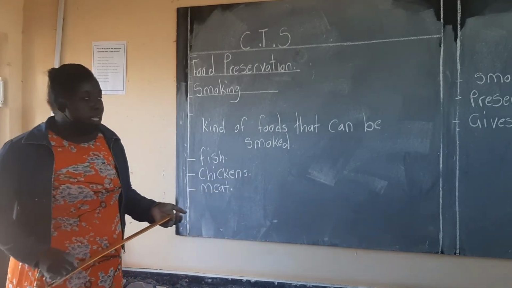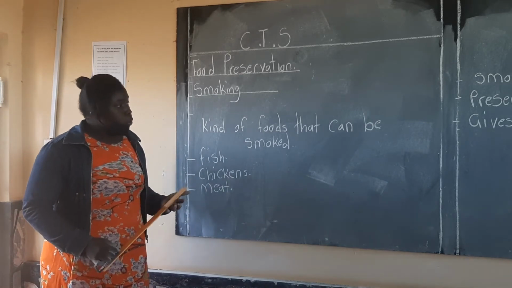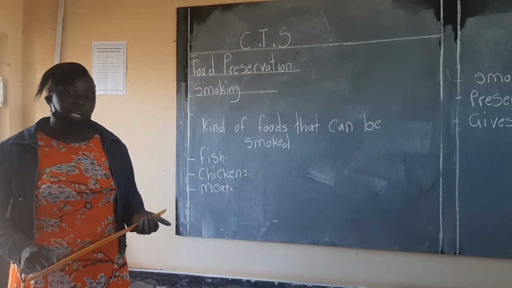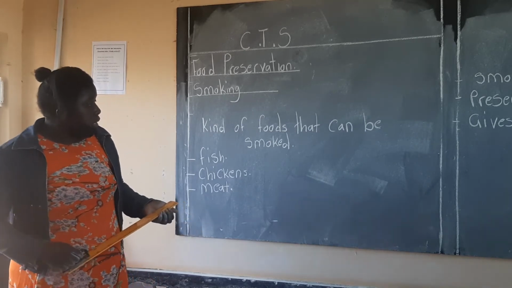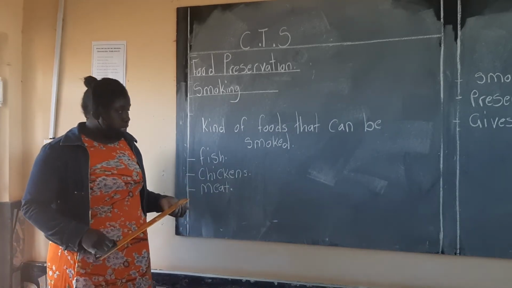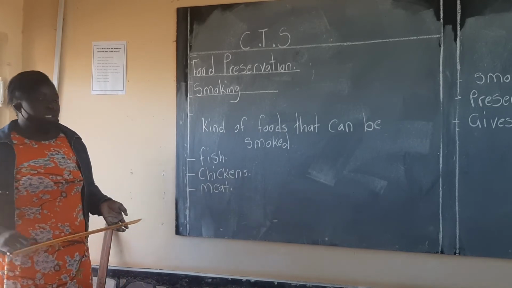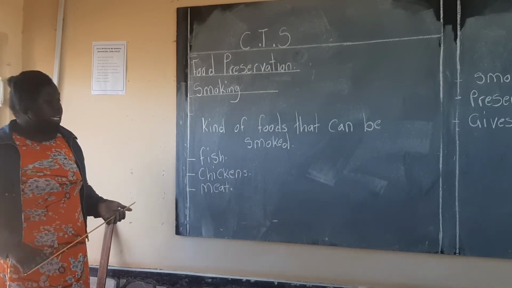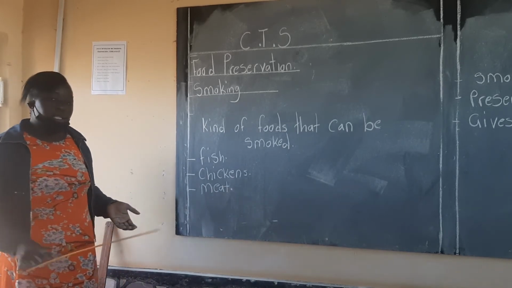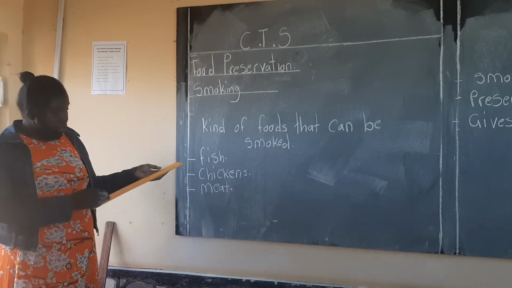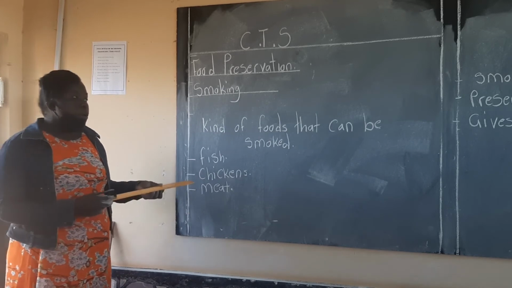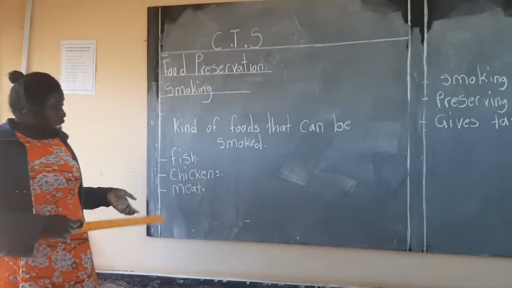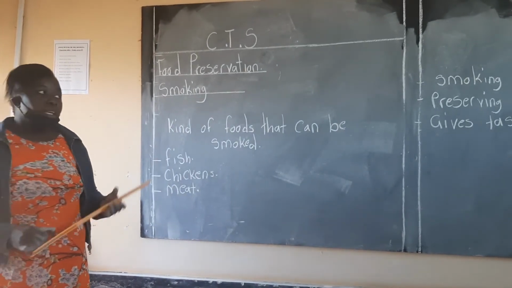And we said to smoke food, we prefer using the fire that is made out of wood. And then we also mentioned different types of foods that can be smoked, where we said amongst the foods that can be smoked, we have fish, we have chicken, we also have meat.